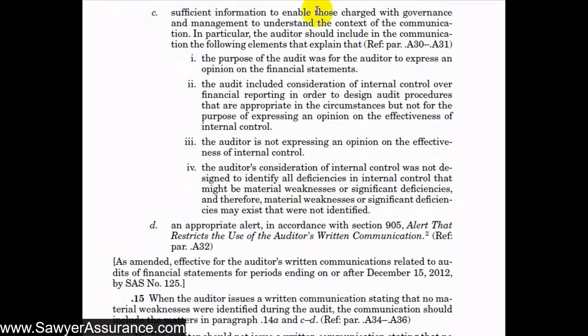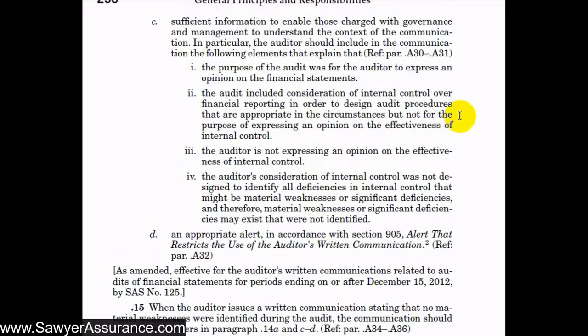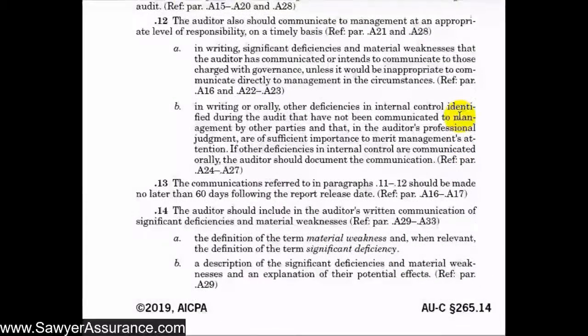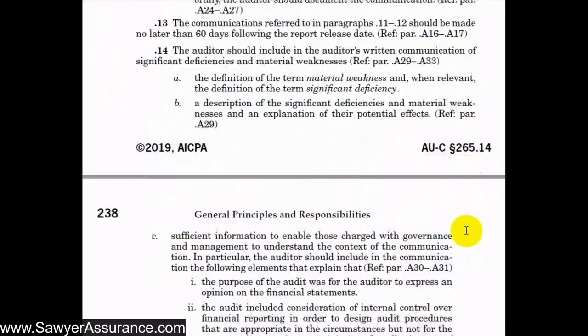So whenever we're preparing this report, there's typically a template that includes all of these statements for us, and we put in the descriptions of the deficiencies that we have here.